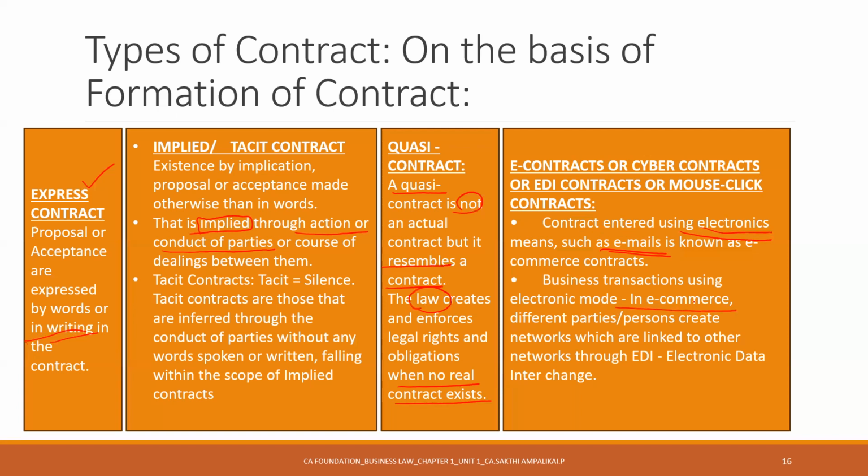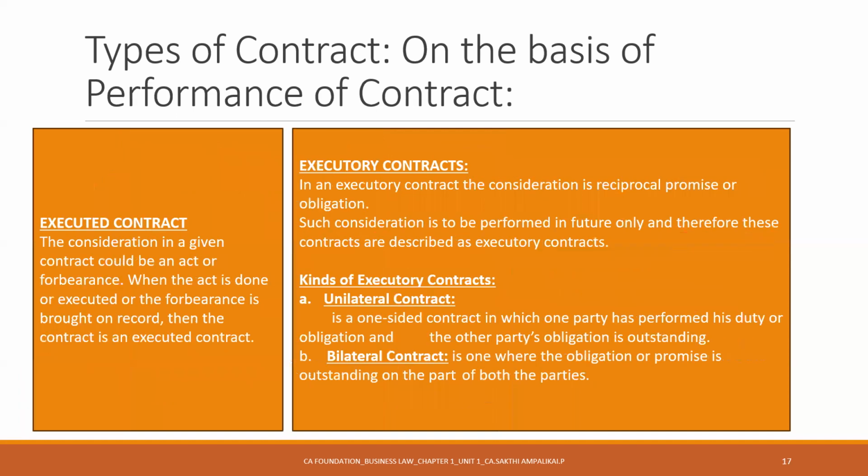When you click buy now, you're entering into a contract between the e-commerce platform and yourself, saying that yes, I'm going to buy this particular product. Then you're accepting all the terms and conditions: that the product is returnable in 15 days, or it is not returnable, or it is not delivered to your particular place. There are so many terms and conditions that come along with it. So that's called an e-contract.